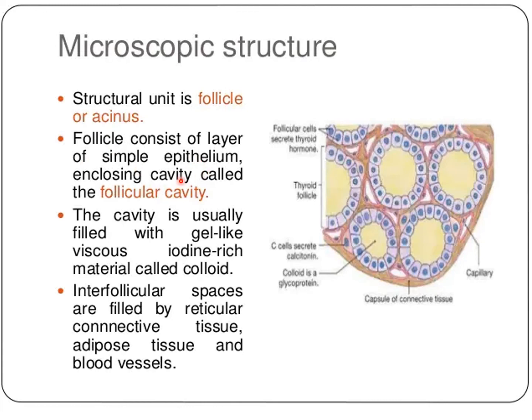The structural unit is the follicle or acinus. The follicle consists of a layer of simple epithelium enclosing a cavity called the follicular cavity. The cavity is usually filled with gel-like, viscous, iodine-rich material called the colloid. The interfollicular spaces are filled by reticular connective tissue, adipose tissue, and blood vessels.